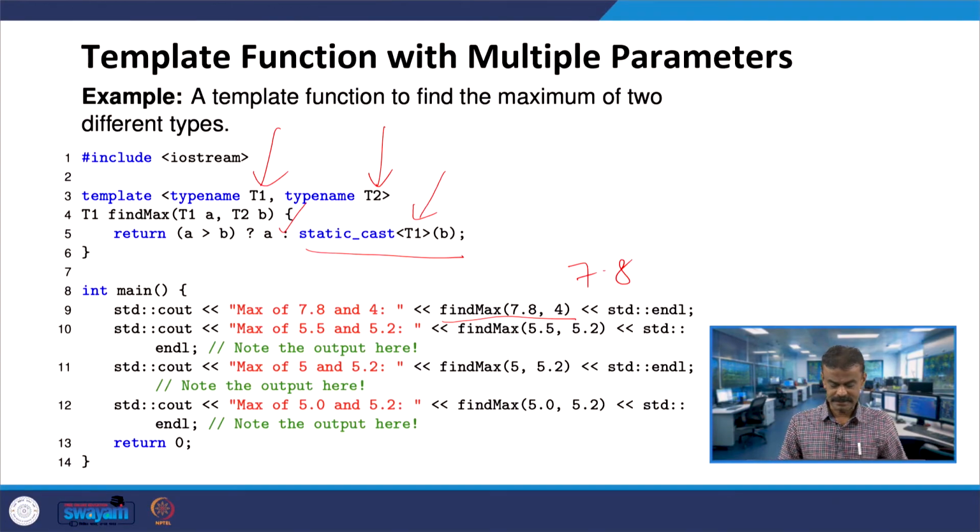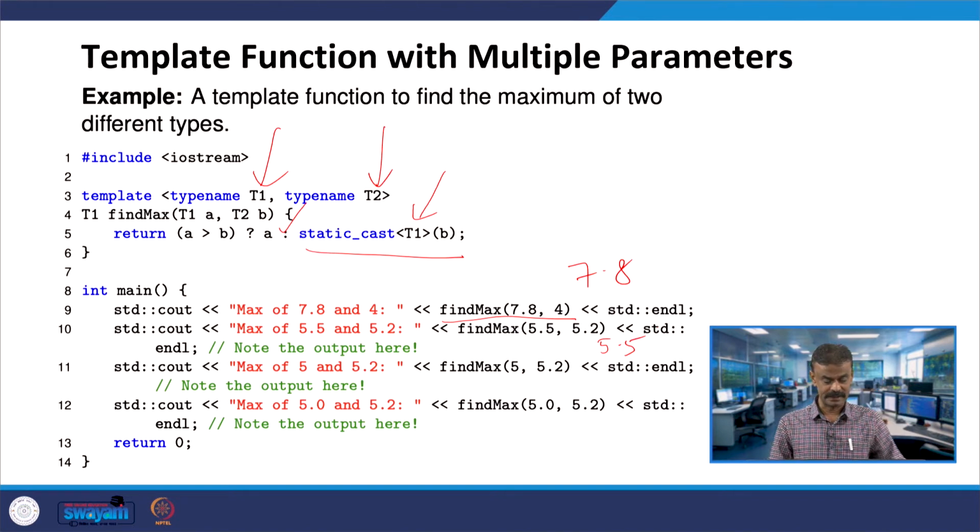And the second case, find the maximum of 5.5 and 5.2, both are double. So, here also the typecasting is not required, both are double. Even if you do that, double will be again double. So, 5.5 and 5.2, we know that 5.5 is bigger, the maximum.